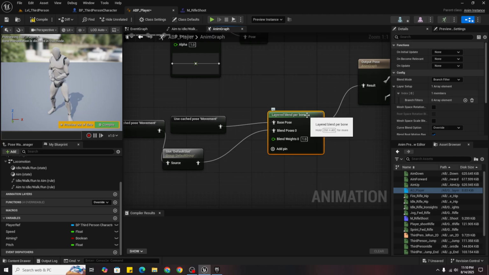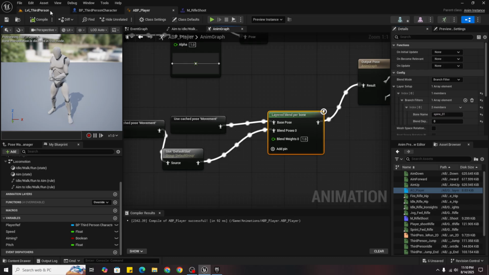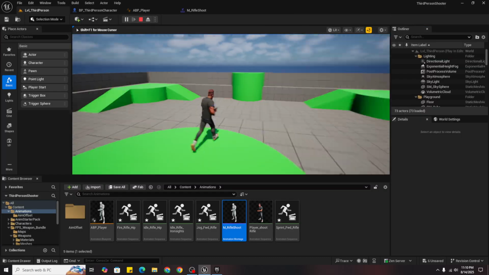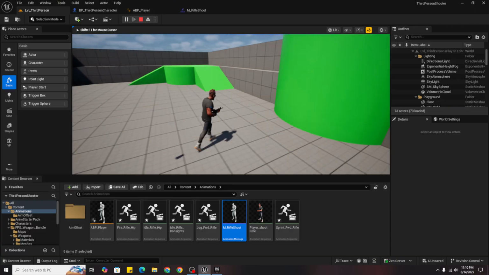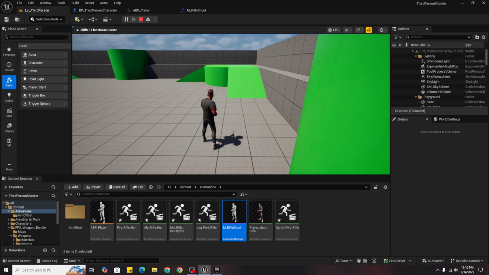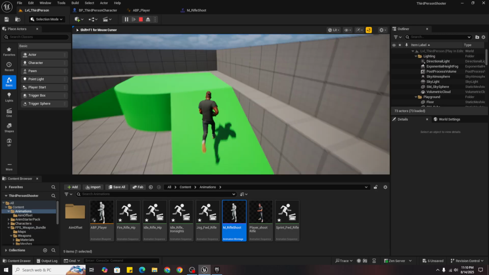Then again layered blend per bone, blend mode, layer setup index, branch filter, add it and name it spine_01, and you should be good to go.